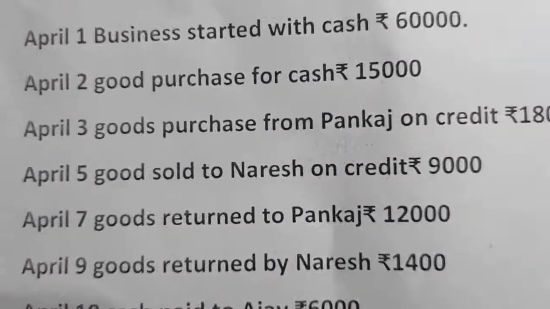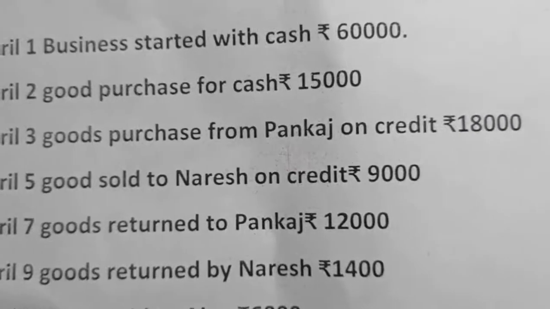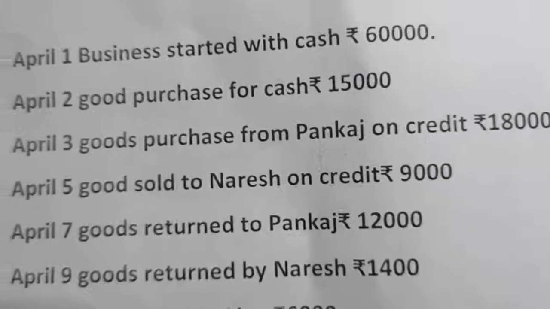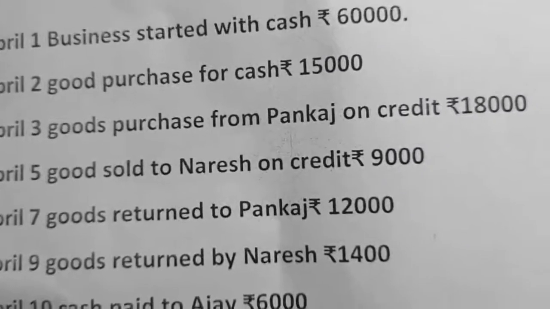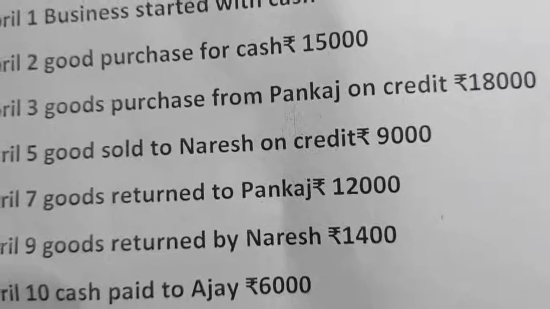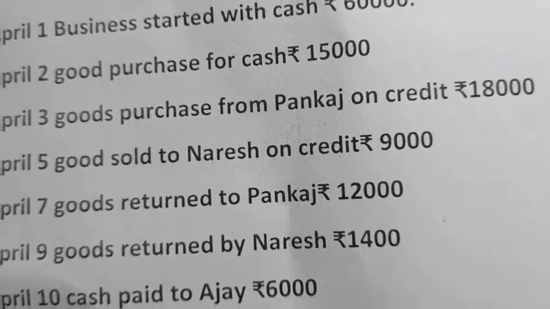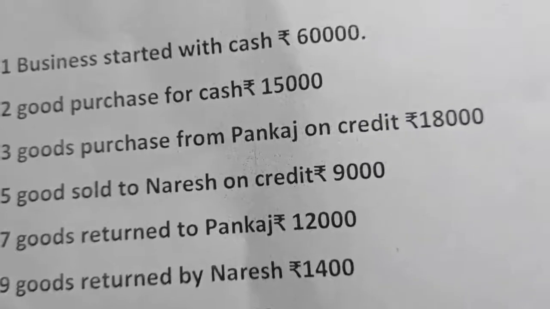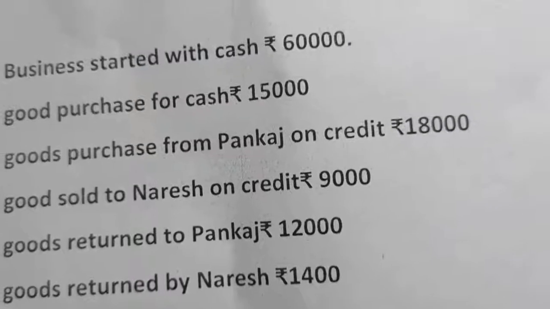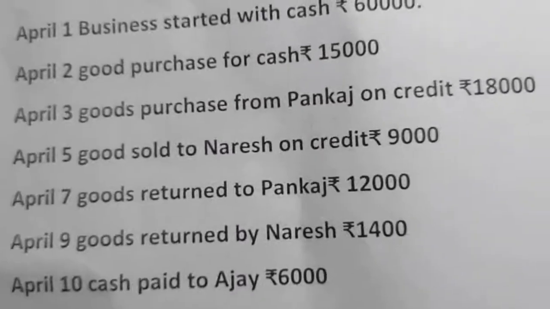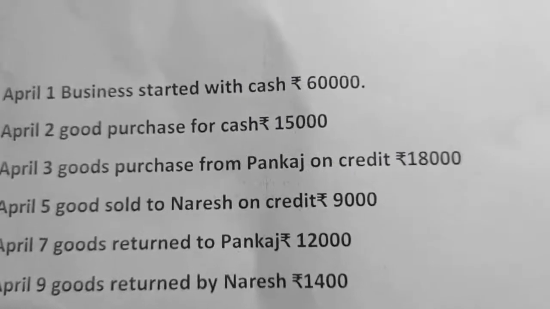Okay, now let's see the next transaction. What is goods purchased from Pankaj on credit? Here we are purchasing the goods from Pankaj. So one account affected is purchases, other is Pankaj. Okay, here purchases is an expenses, so it will be debited. Pankaj is credited, so our liability is increasing, so Pankaj will be credited. Entry, what will be our entry here? Purchases account debit to Pankaj.